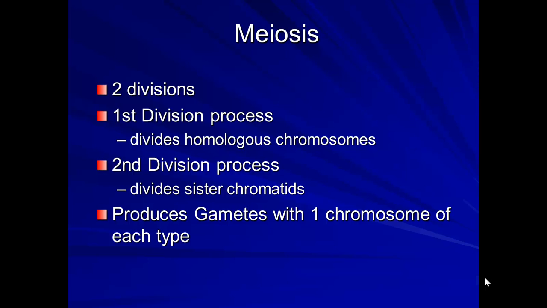Alright, so in meiosis, there are 2 divisions. In mitosis, when we talked about that earlier, there was only 1 division. So it pretty much goes through the steps twice. The first division process divides homologous chromosomes. The second division process divides sister chromatids, and they produce gametes with 1 chromosome of each type. So at the end, we're going to have those sex cells, the sperm or the egg, with only 1 chromosome of each type.